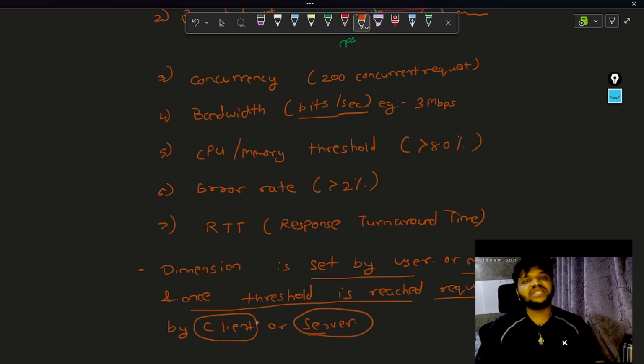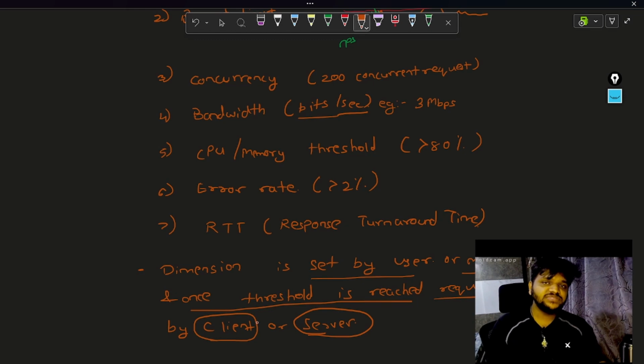Both cases are possible. Client side: assume you are watching a video, which is being requested from the server, but your client is going to throttle. Your mobile application is going to throttle. That is what client side throttling means. Server side means you are requesting something from the server and the server is choked and not able to serve because of any of the criteria, and the server is sending you a 429 or whatever it is. That is throttling that is happening at the server side.